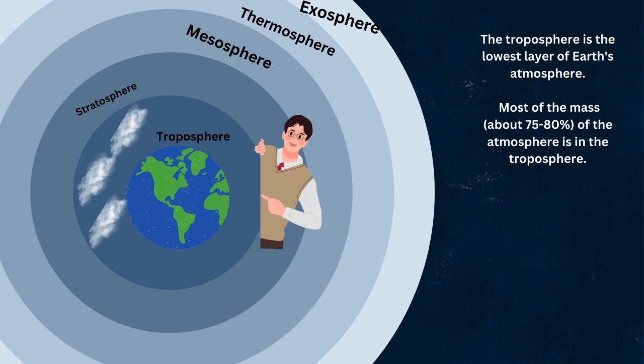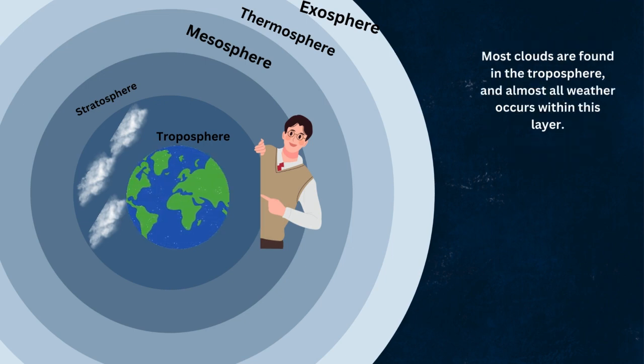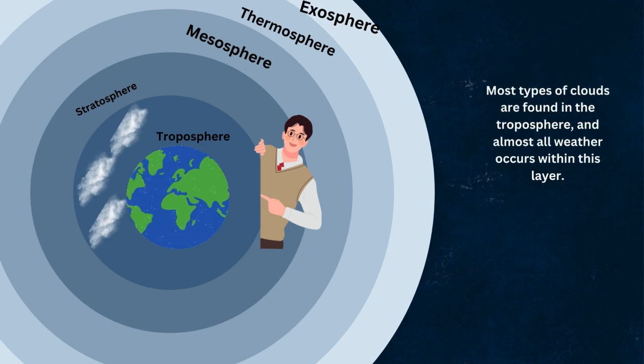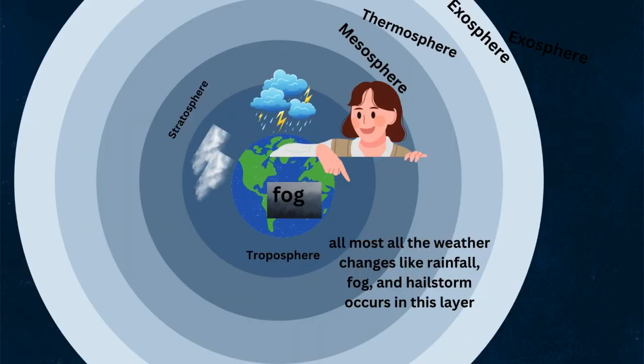Now we see what is interesting about the troposphere, children. The troposphere is the lowest layer of Earth's atmosphere. Most of the mass of the atmosphere is in the troposphere. Most clouds are found in the troposphere and almost all weather occurs within this layer. Almost all the weather changes like rainfall, fog, and hailstorm occur in this layer.